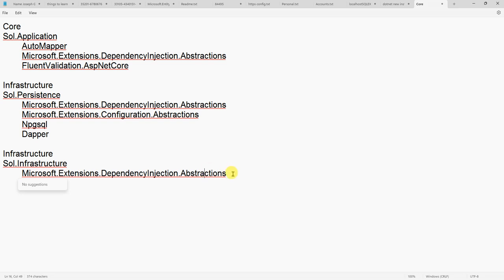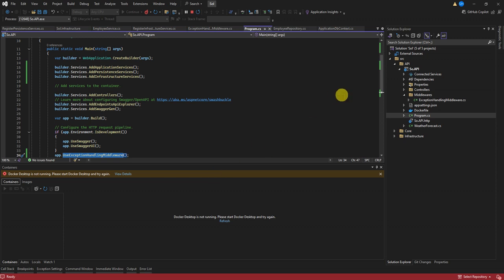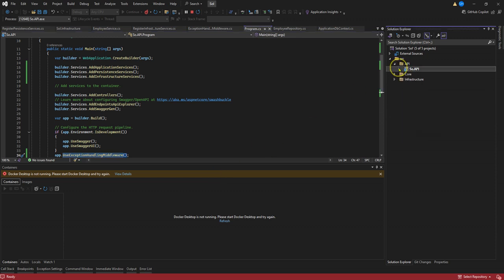For that I'm using this package. And then AutoMapper, because at service level I'm using auto mapping. So this is the simplest form of a clean architecture with a very simple entity, just to show how we can use PostgreSQL with Dapper.